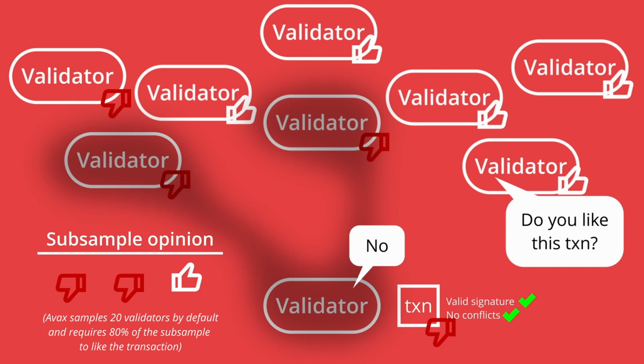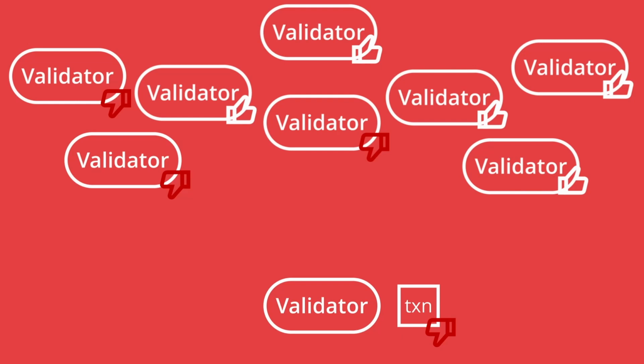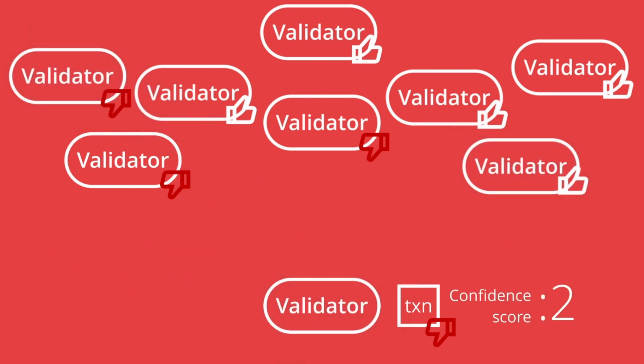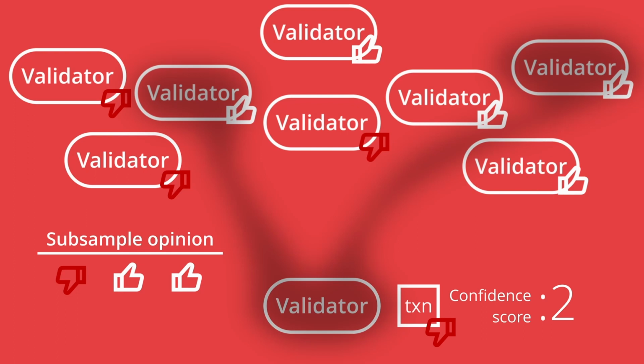This first round of subsampling will give a rough opinion of the other nodes, but is not enough to be confident that the majority of validators in the network have the same opinion, so I will need to do multiple rounds of subsampling of the transaction to increase my confidence. I will continue to do rounds of subsampling, and if the opinion of the round is the same as the previous one, I will increase the confidence score of my opinion of the transaction. If the opinion changes, I will reset the confidence counter back to 0 and start over.